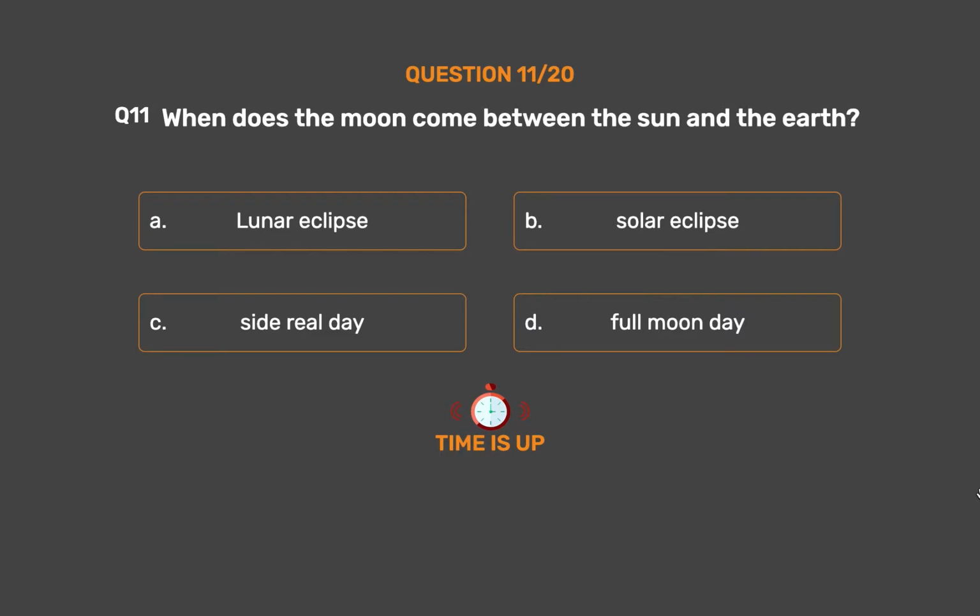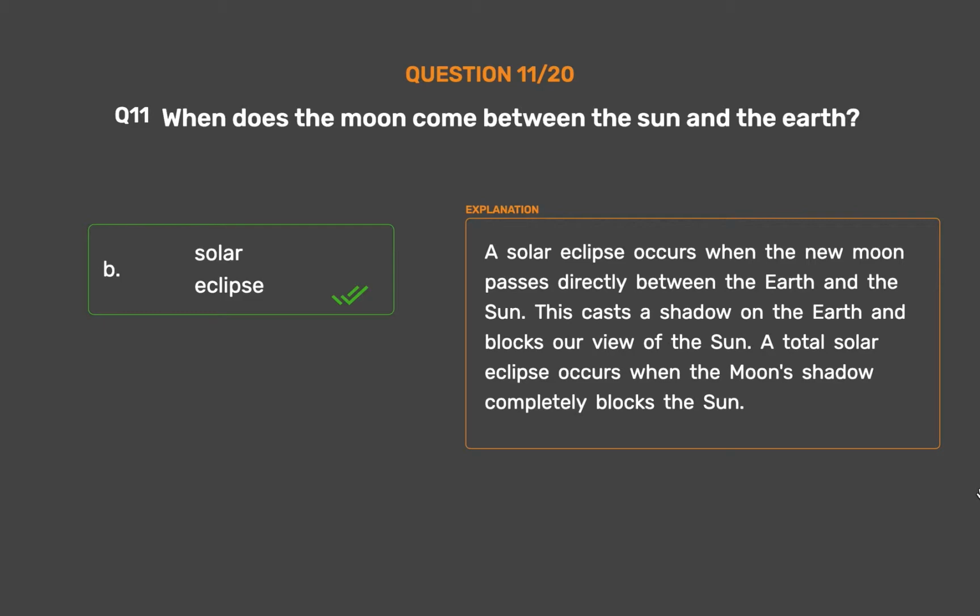The correct answer is Option B. Solar eclipse. A solar eclipse occurs when the new moon passes directly between the earth and the sun. This casts a shadow on the earth and blocks our view of the sun. A total solar eclipse occurs when the moon's shadow completely blocks the sun.